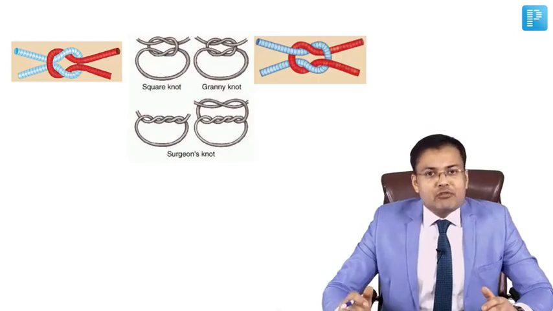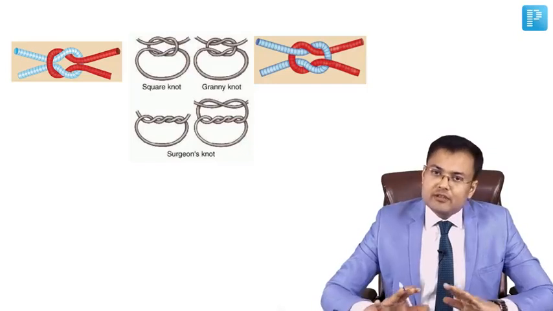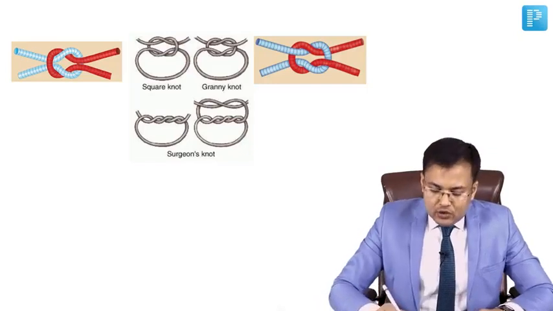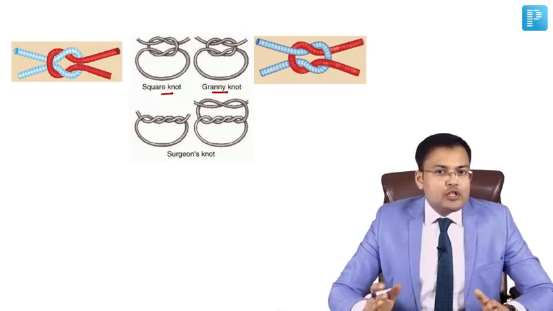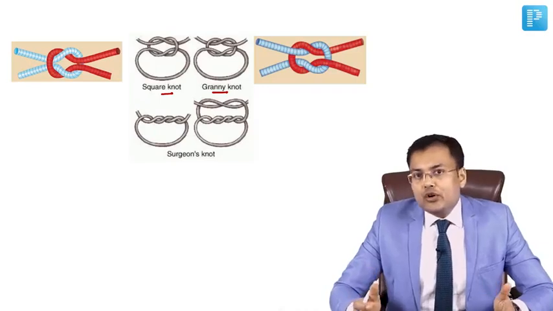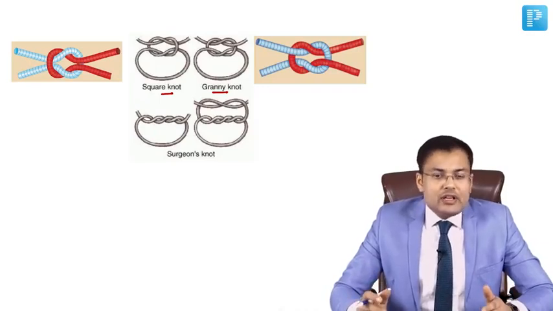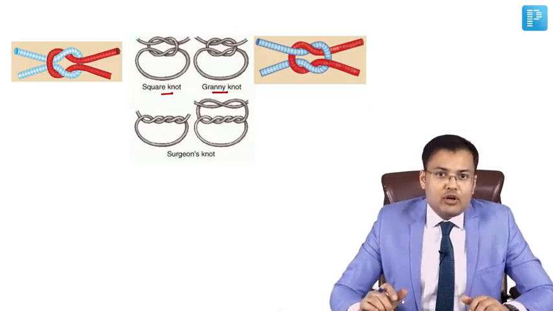Nowadays, image-based questions are asked related to knots. How to crack these questions is very easy. First, see square knot and granny's knot. How to differentiate? Square knot is also known as reef knot. It's a stable and secure knot. Granny's knot is also known as pseudo square knot. It's not a stable knot.